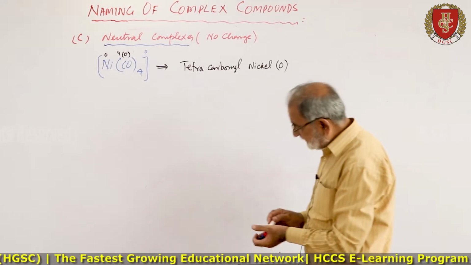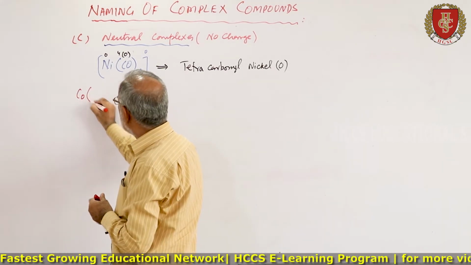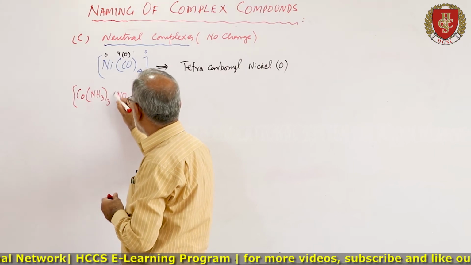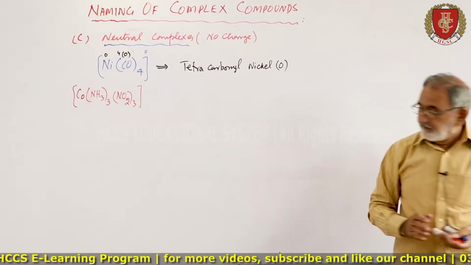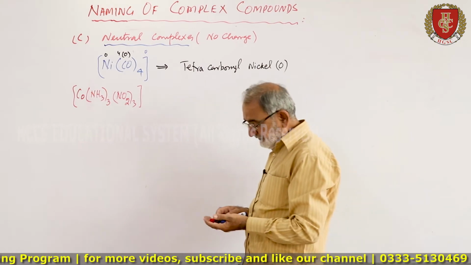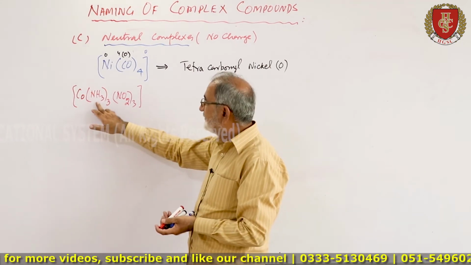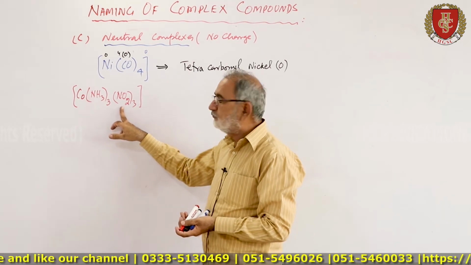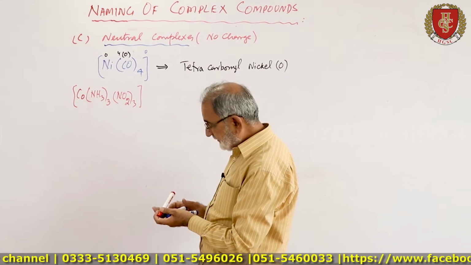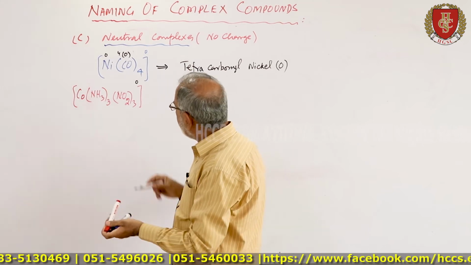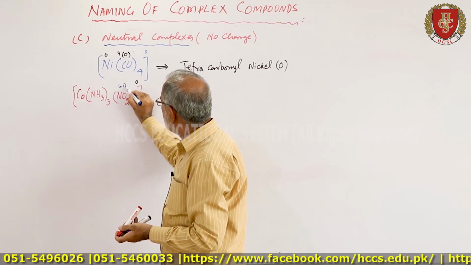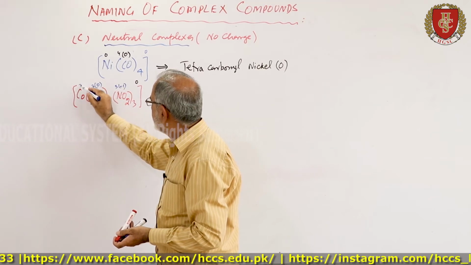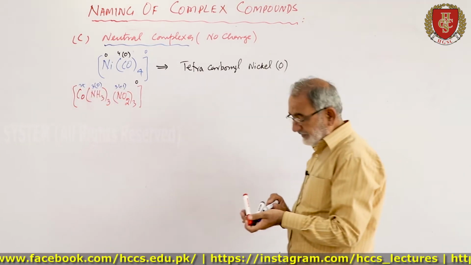Then there is another example, Co(NH3)3(NO2)3, this one. Now here are two ligands. One is ammine, ammonia, and the other one is nitro. This is a neutral complex because here it is minus 1 into 3, it is 0 into 3, this is automatically plus 3.